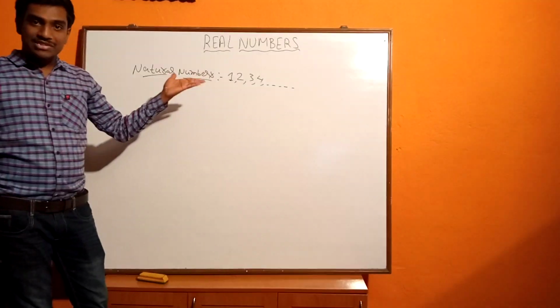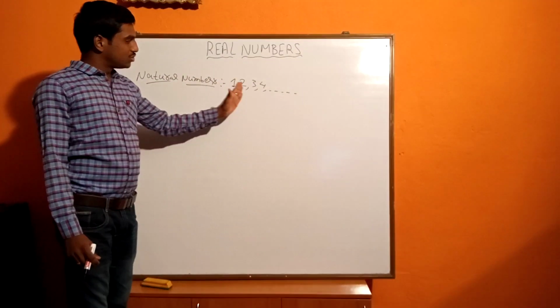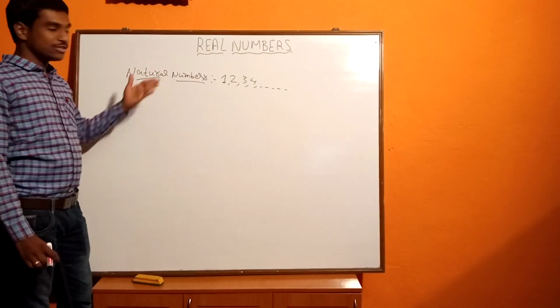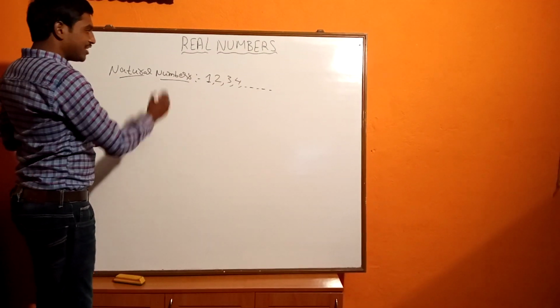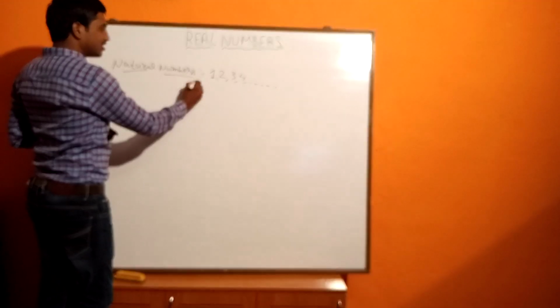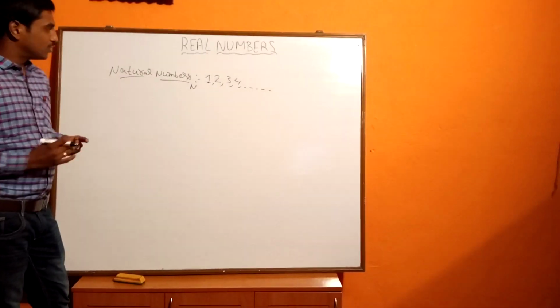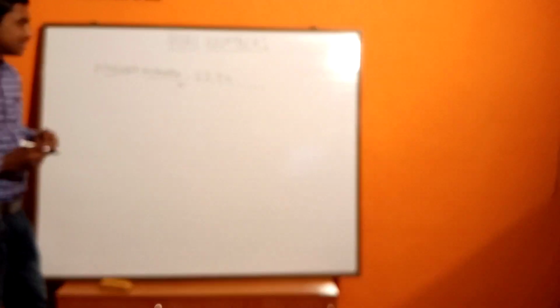Since natural numbers are infinite, 1, 2, 3, 4, these numbers are called natural numbers. It starts from 1 and goes on, and we denote natural numbers by the letter N.